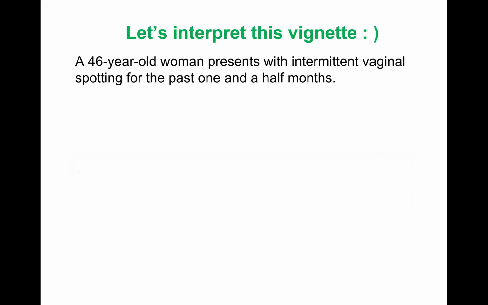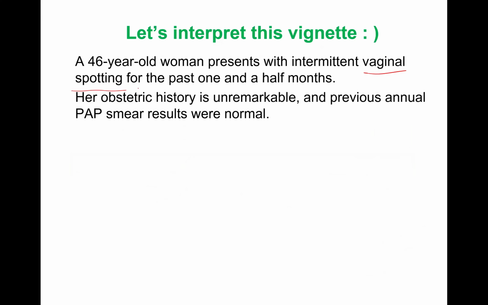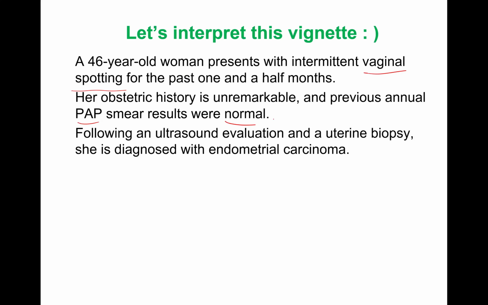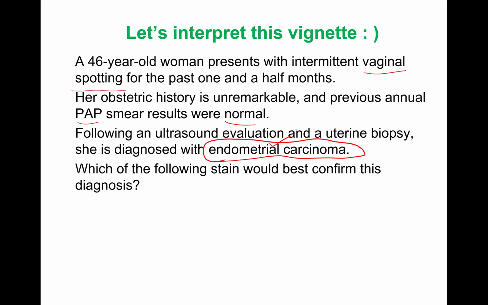With this, let's interpret this vignette. A 46-year-old woman presents with intermittent vaginal spotting for the past 1.5 months. Her obstetric history is unremarkable and previous annual pap smear results were normal. Okay, pap smear is normal, good. Following an ultrasound evaluation and a uterine biopsy, she is diagnosed with endometrial carcinoma. Which of the following stains would best confirm this diagnosis?